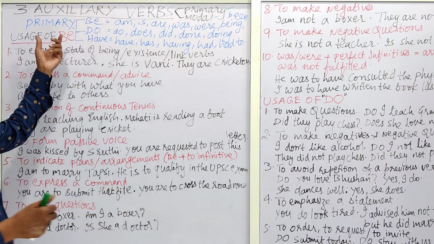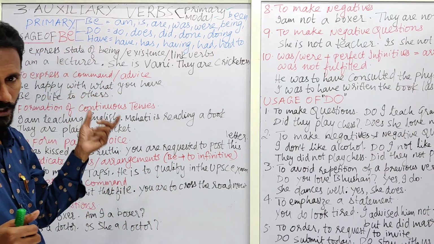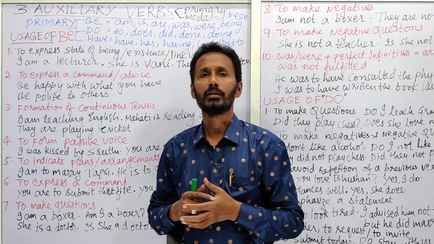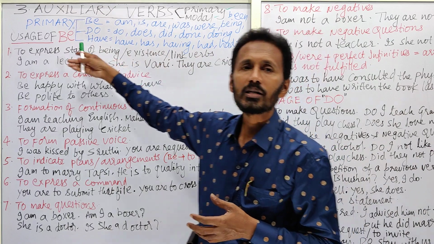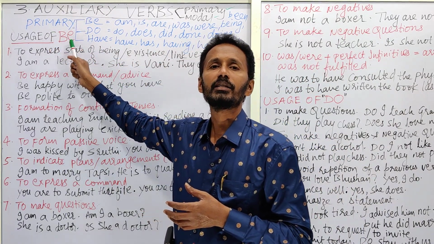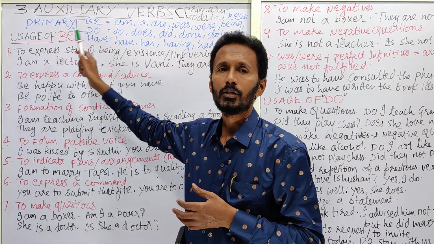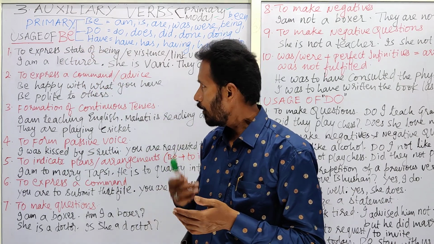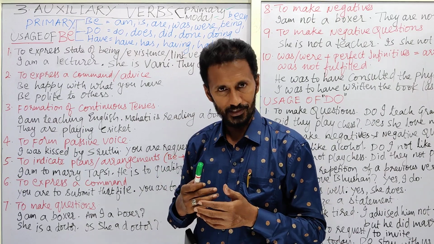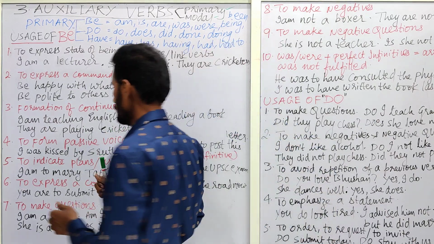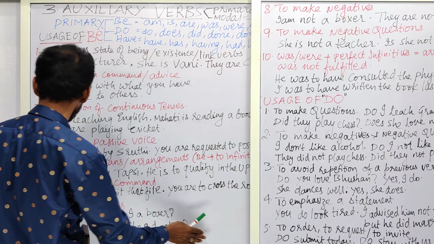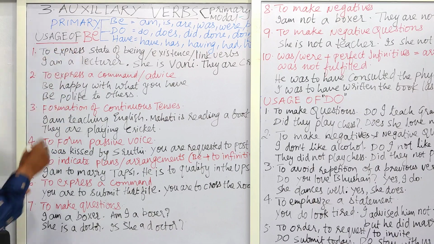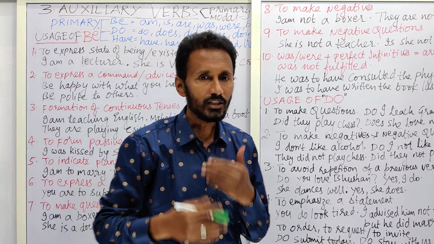Now coming to the first one, we shall deal with the first part, that is primary auxiliaries. Okay, these primary auxiliaries are again subdivided into be form, do form and have forms. And now we shall deal with the first one first. Coming to express, when do we use this be form? First of all, what are the be forms?